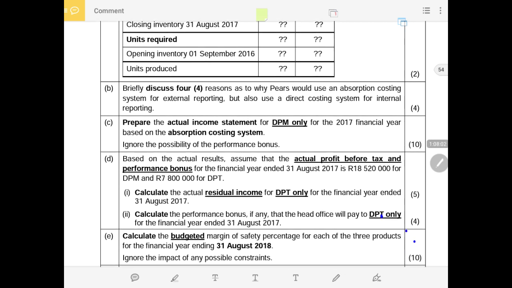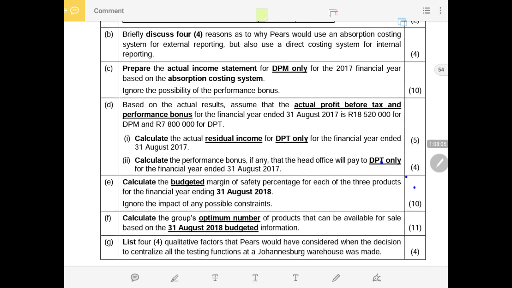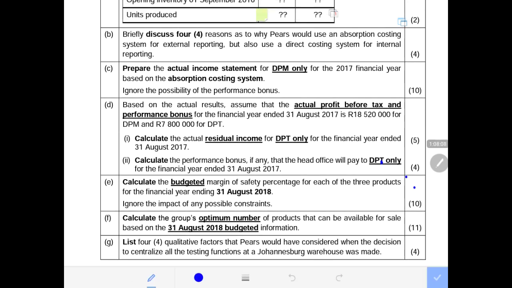It says that based on the results, now we are going to 2017. Only 2 questions left after this one. Based on the actual results, assume that the actual profit before tax and the performance bonus for the financial year end 31st August 2017 is 18,520,000 for the DPM division and 7.8 million for the DPT division, which is the one that produces tablet.